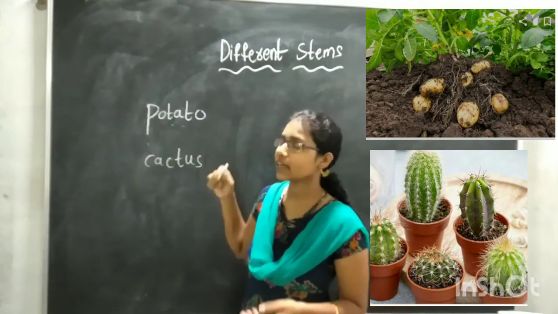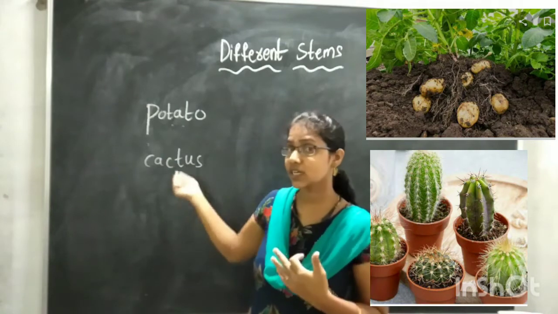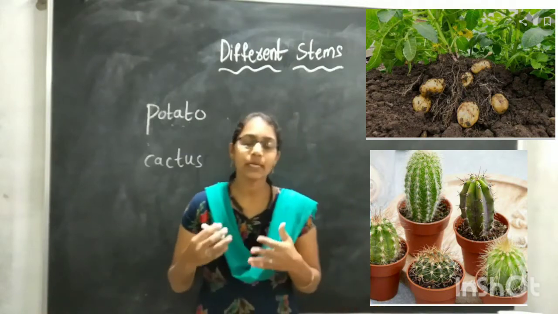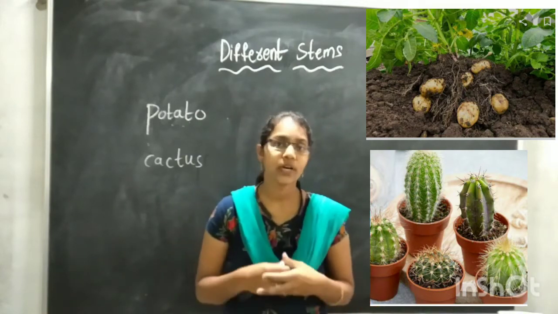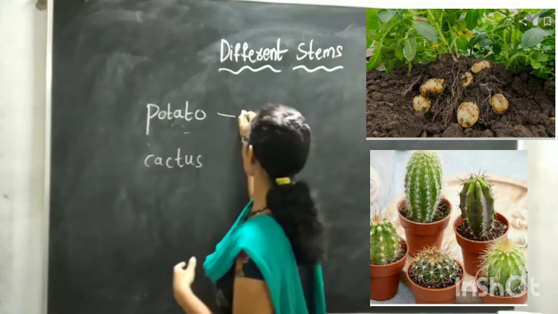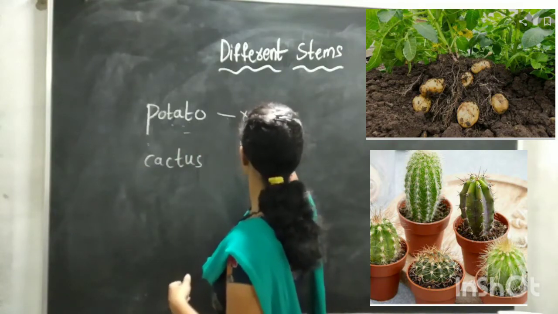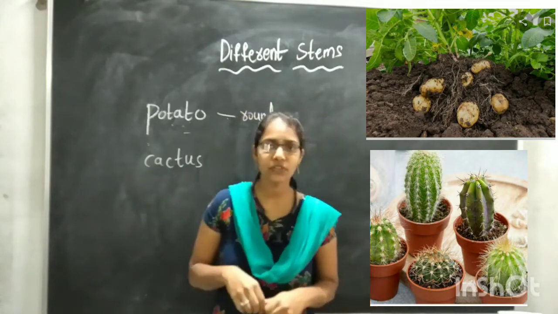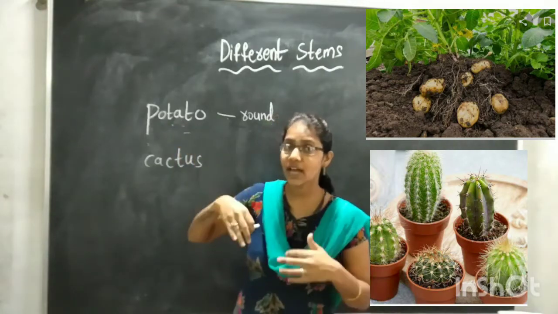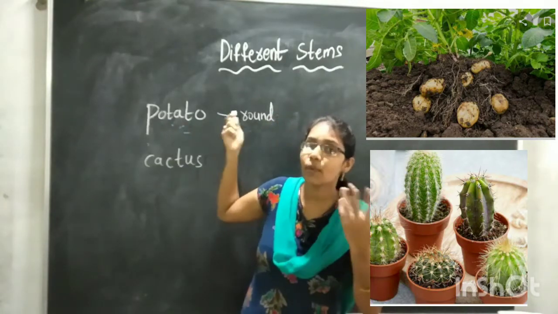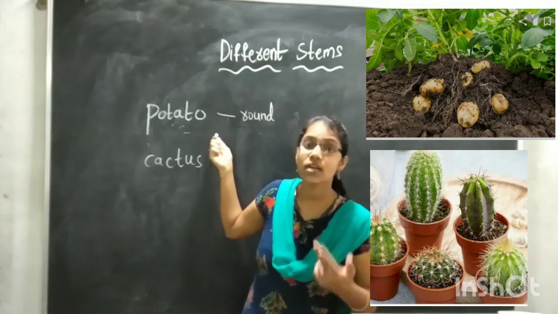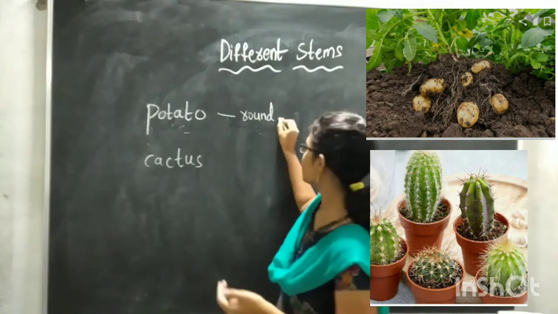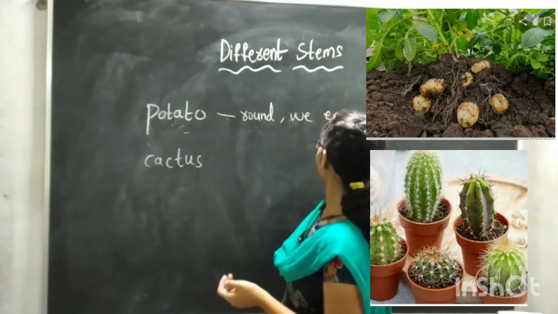For example, in potato the stem is round. We eat the stem of the potato. The potato tuber which we are eating belongs to the stem of the potato plant. It will be round, and also we eat it.